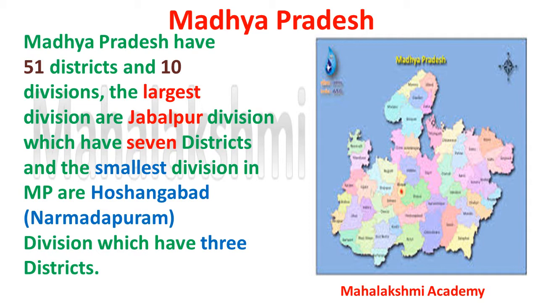The largest division is Jabalpur division, which has 7 districts, and the smallest division in Madhya Pradesh is Hoshangabad, which is also known as Narmadapuram division, which has 3 districts.